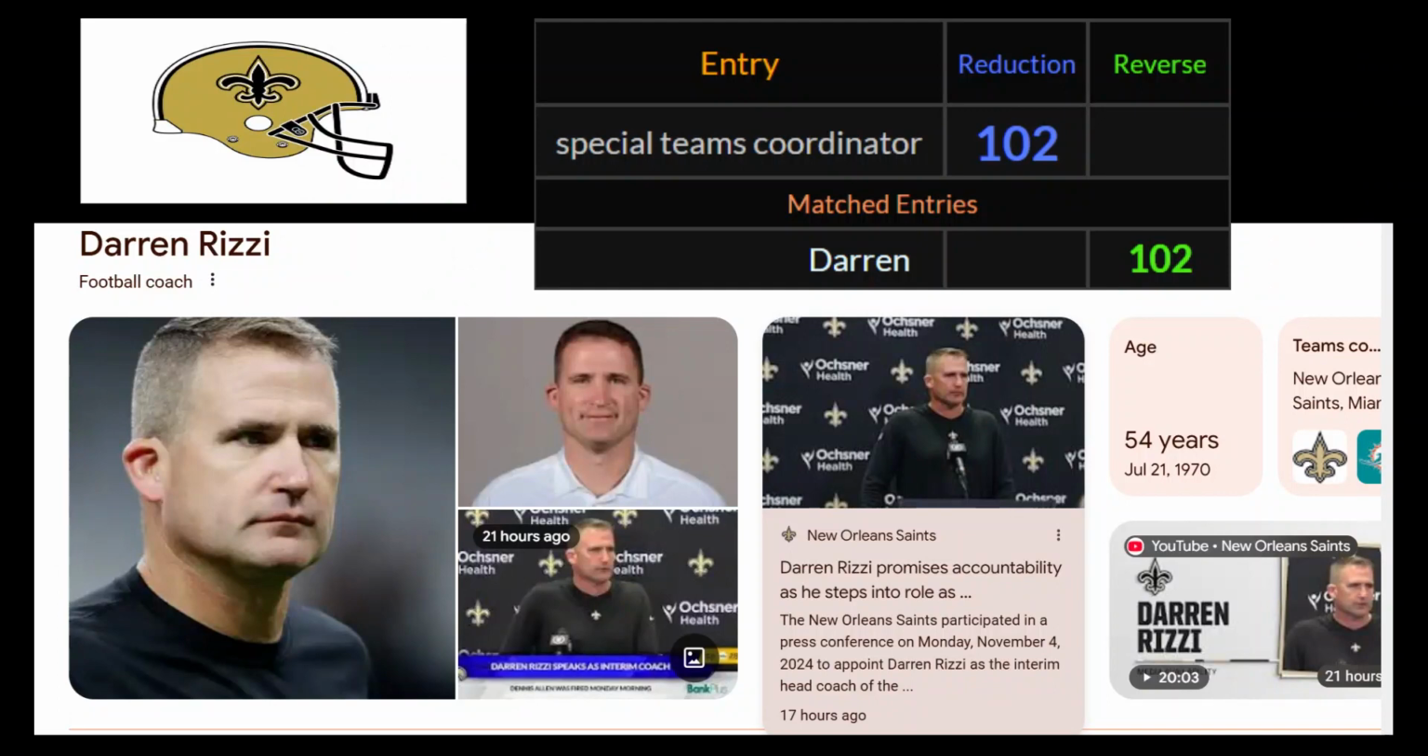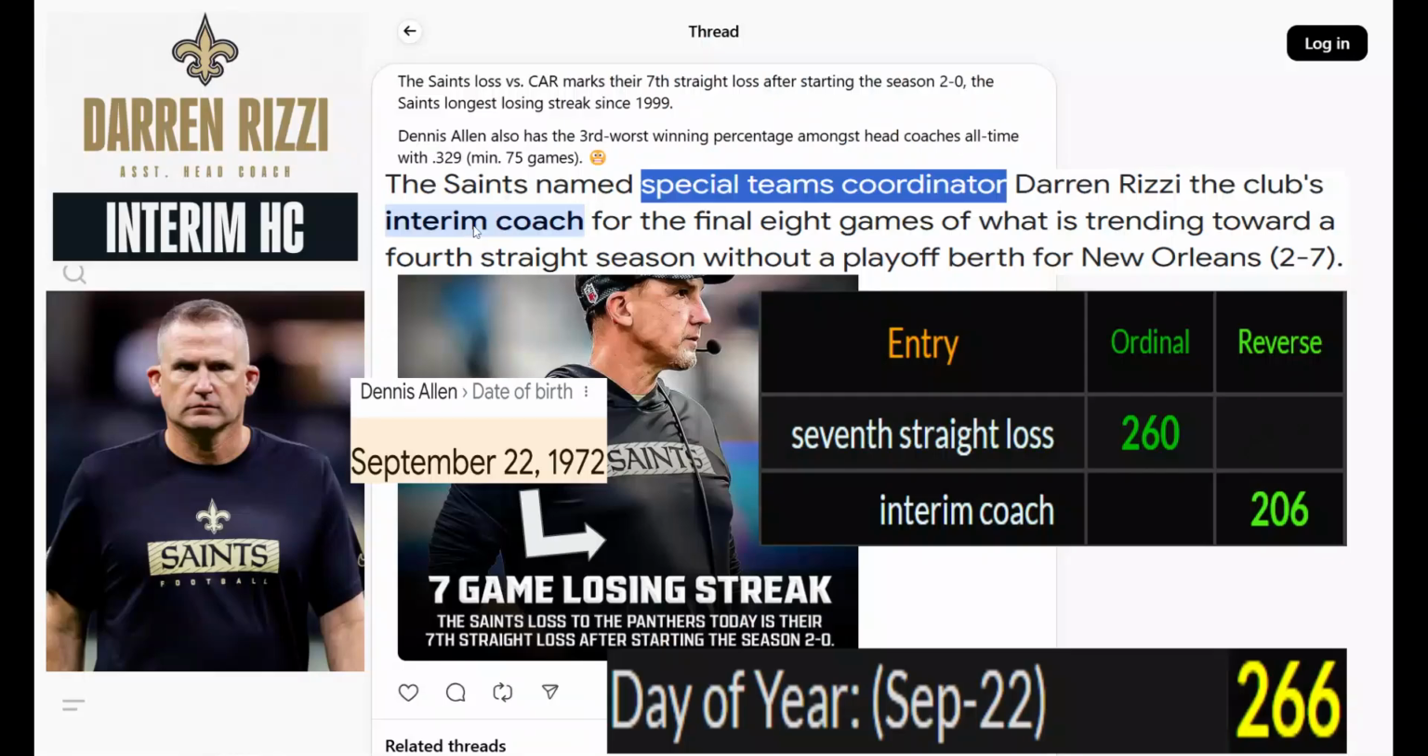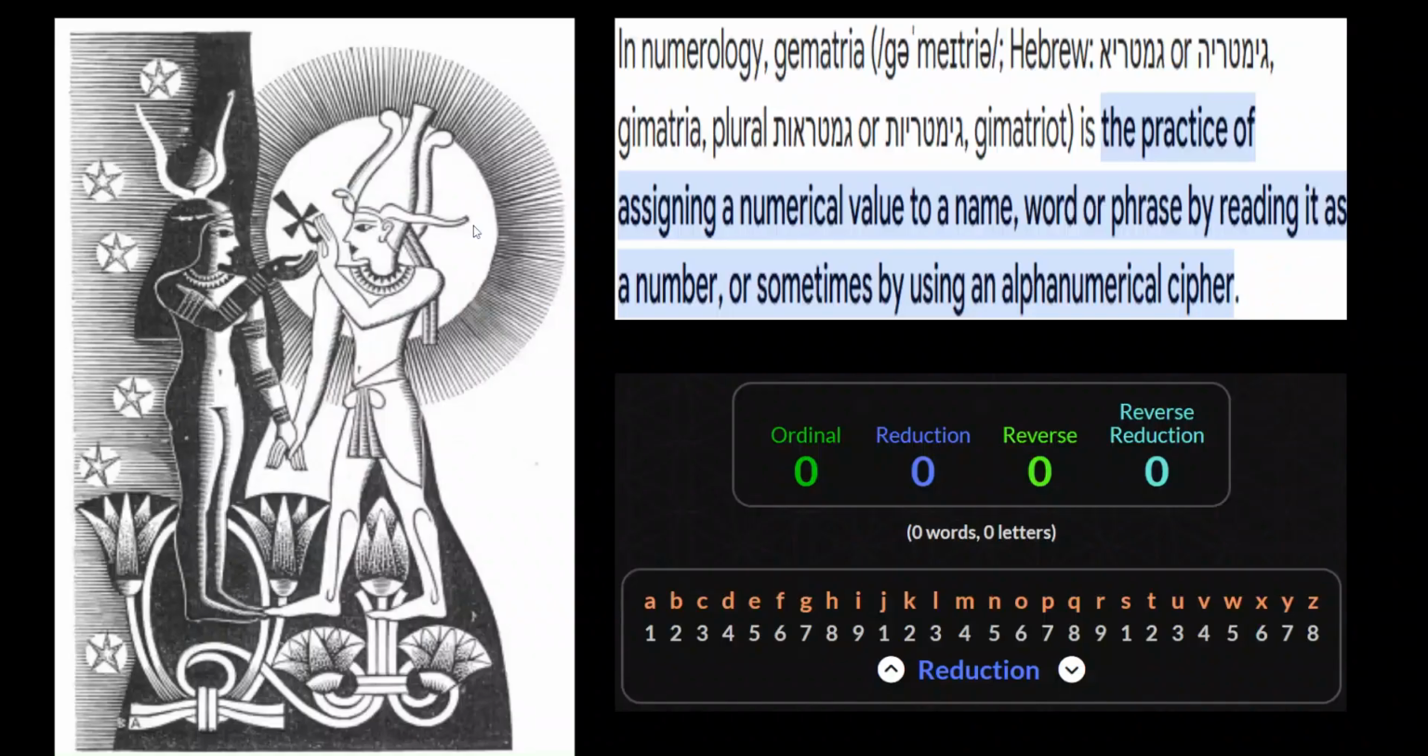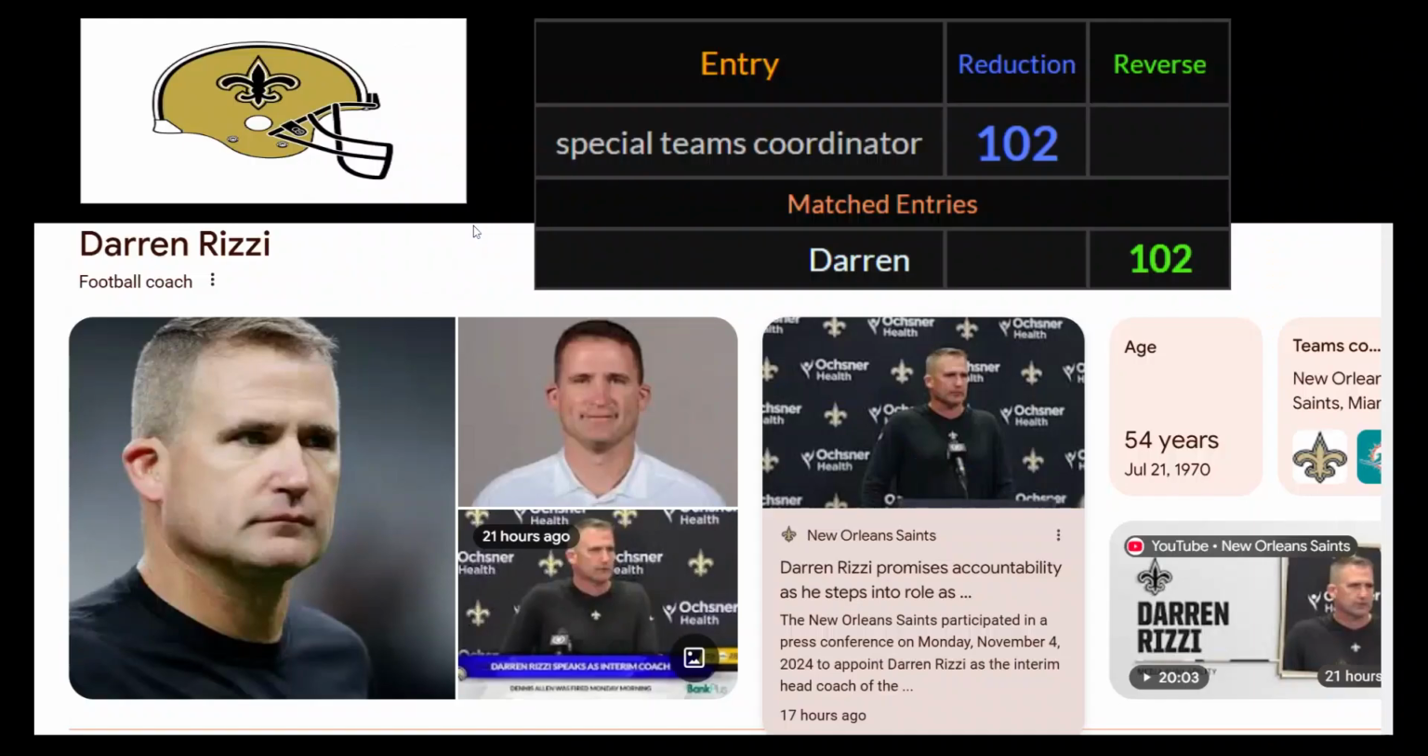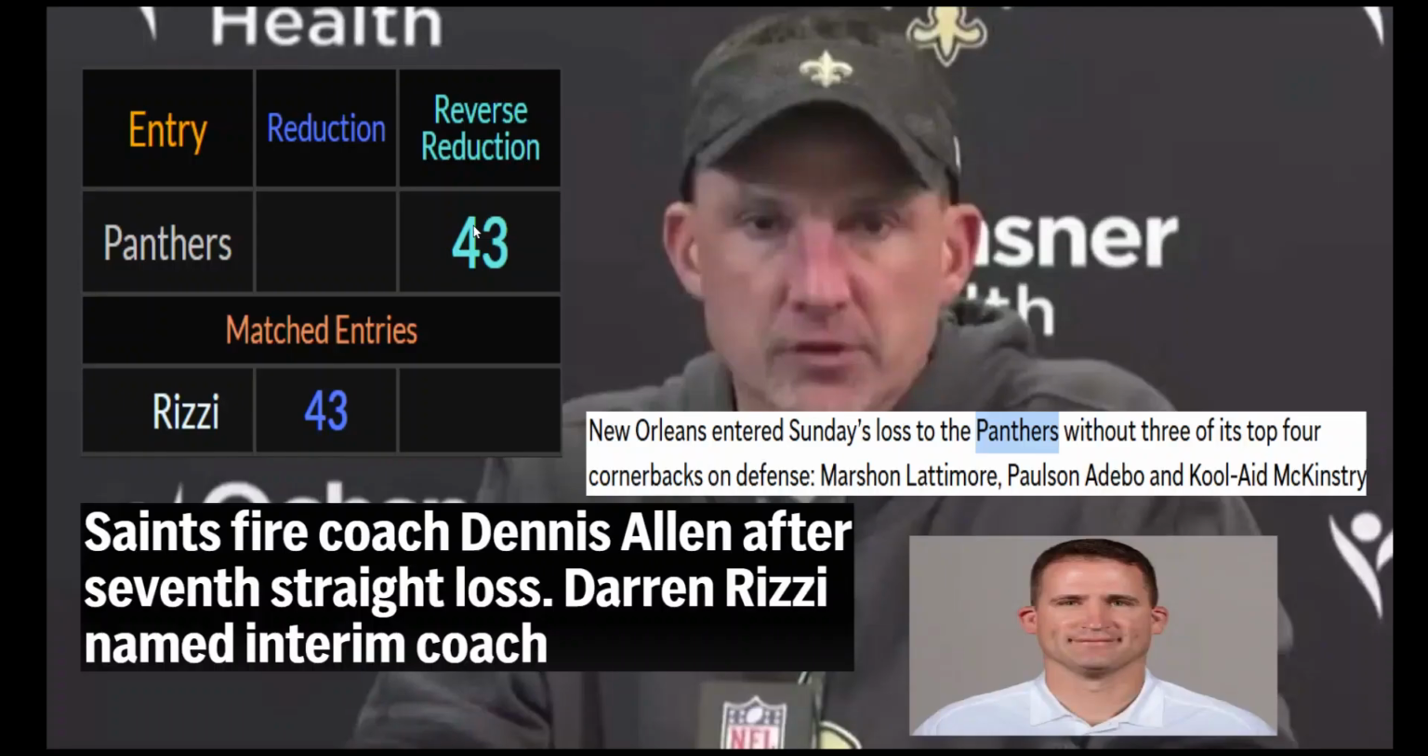Special teams coordinator, right? As the interim coach now, Darren Rizzi. Look, Darren equals 102 like special teams coordinator. Okay? And you see he's got the July 21st birthday. He's age 54 currently, and he's in his 55th year of life. Just to take note of that.